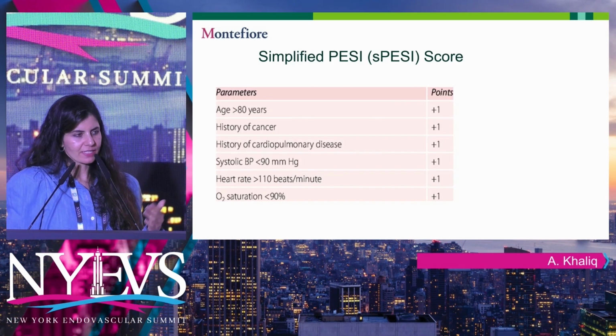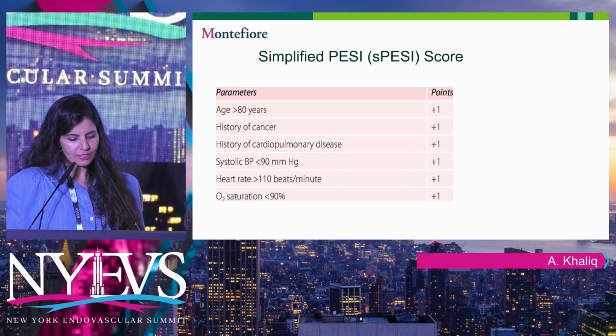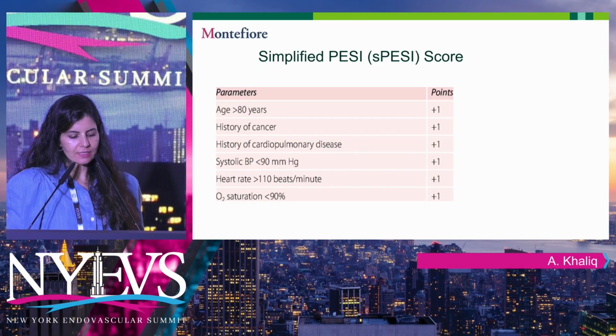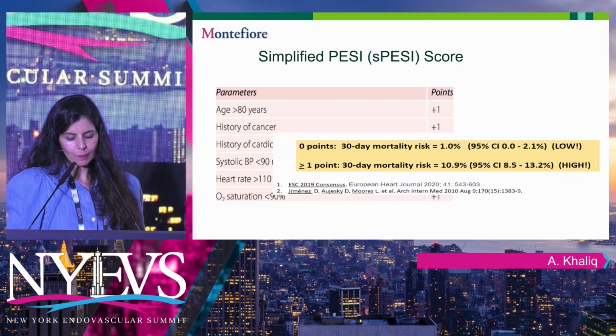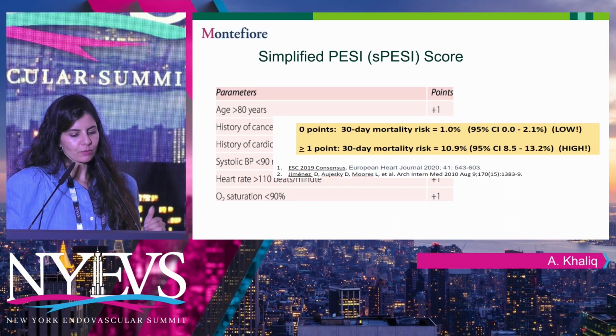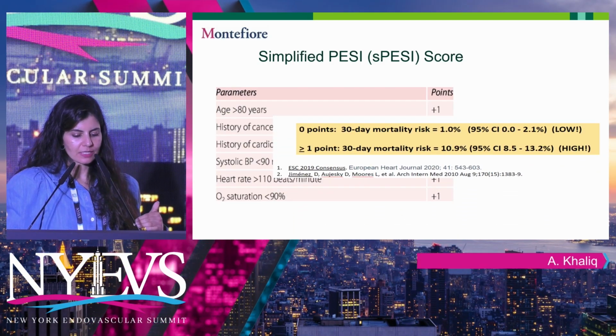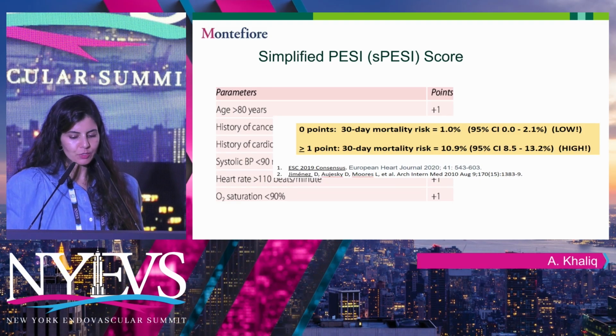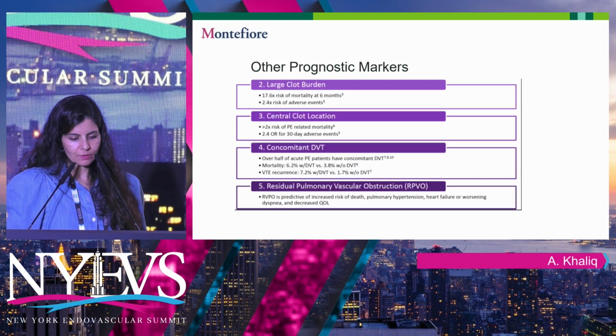This is a simplified PESI score. I know many of you may be using that in your clinical practice: age, history of cancer, cardiopulmonary disease, systolic blood pressure, heart rate, and saturations. Somebody with a 0 PESI score has a 1% mortality, and even if one of these is positive, that drastically increases your 30-day mortality to about 10%.